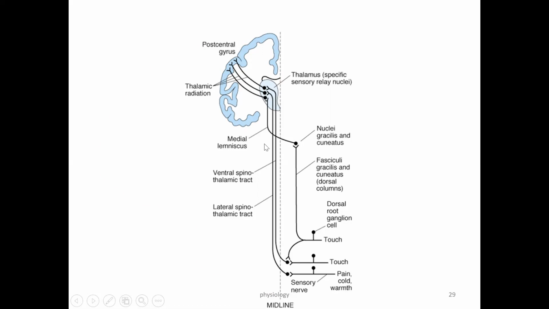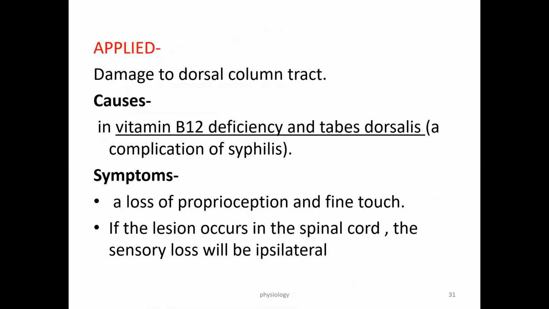So this is the applied part, that is damage to the dorsal column. And what are the main causes? Mainly vitamin B12 deficiency and tabes dorsalis, which is a complication of syphilis. The patient comes with different symptoms like loss of proprioception and loss of fine touch sensation.